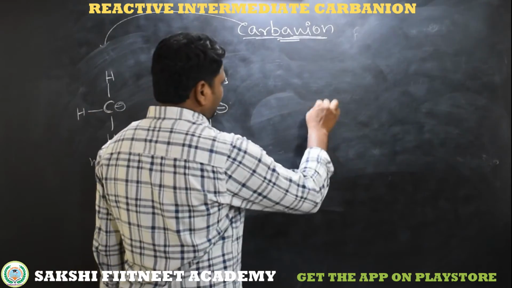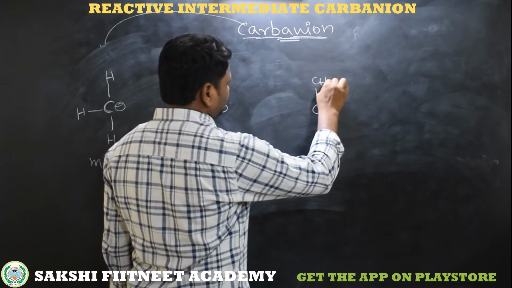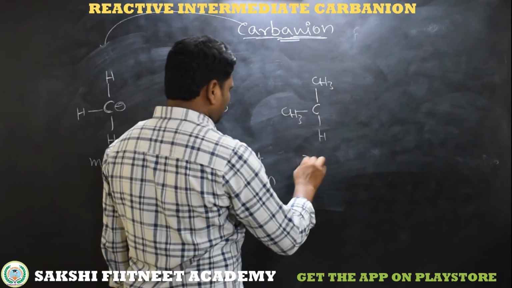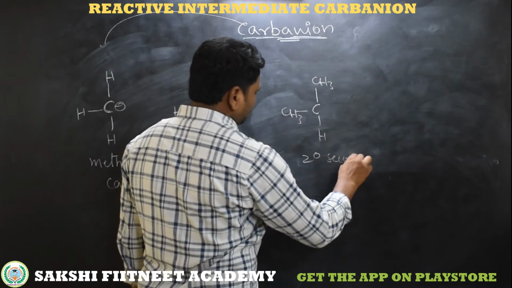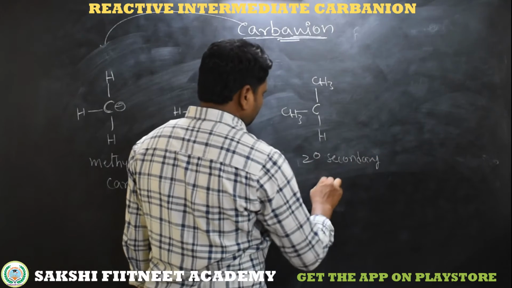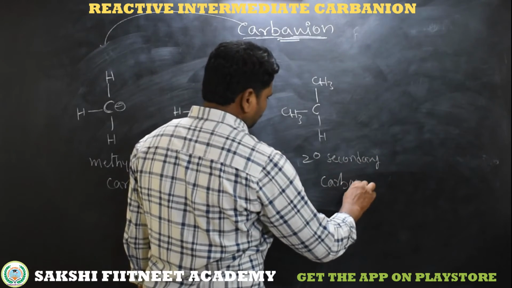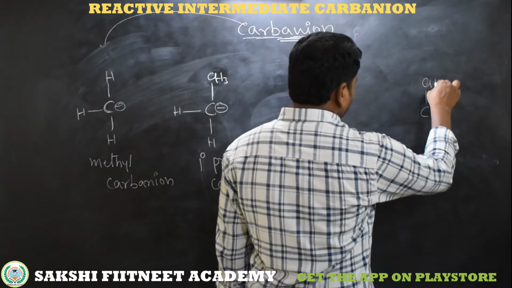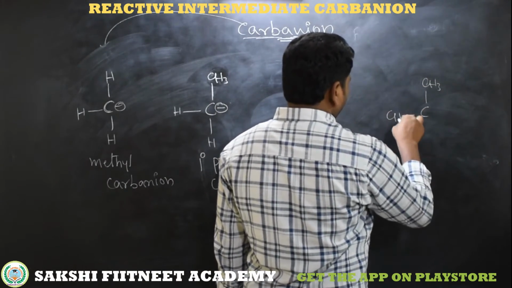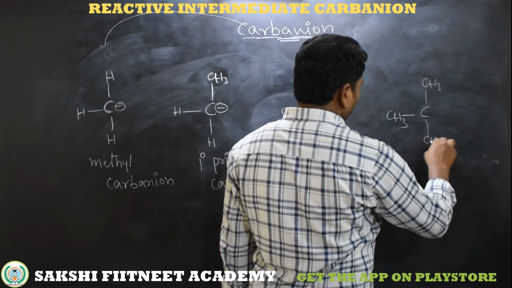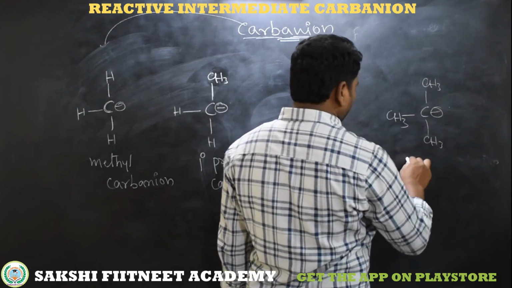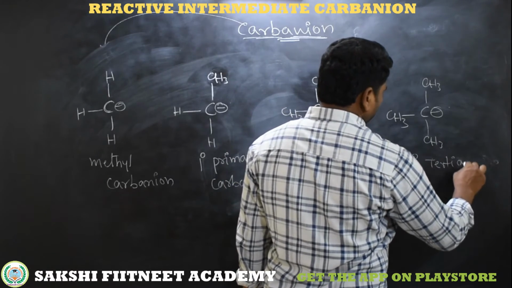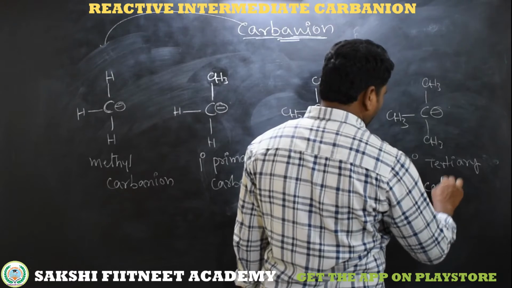Now here the carbon having two alkyl groups, that is two organic groups, carbon groups, and one hydrogen, is called a 2 degree, that means secondary carbanion. Now here the carbon having three organic groups, three carbon groups with a negative charge is called a 3 degree carbanion, that is tertiary carbanion.